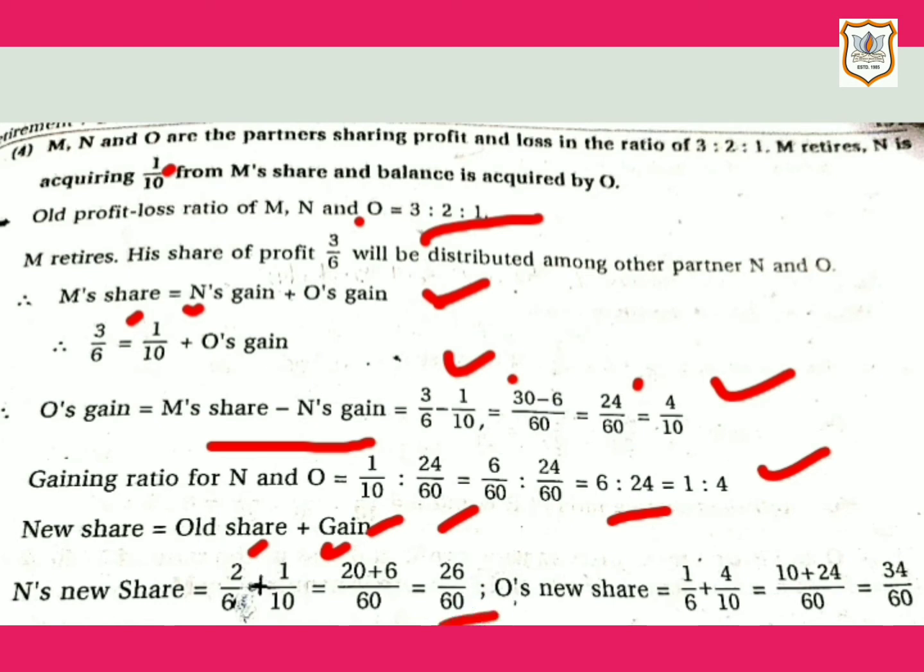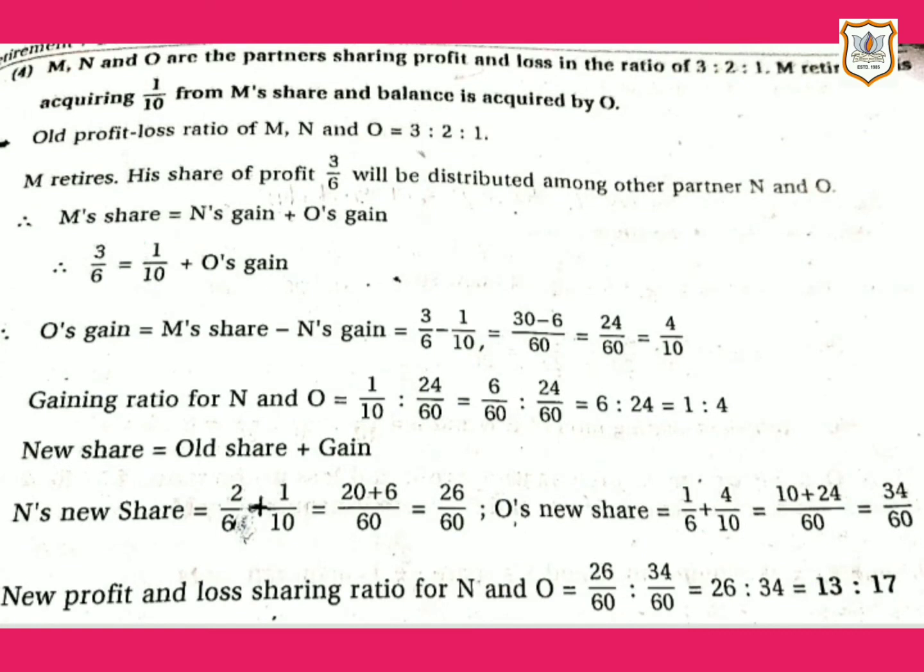Now similarly, we will obtain O's new share. Here O's old share was 1 by 6 and O's gain is 4 by 10. If we solve this, we will get 34 by 60 as O's new share.